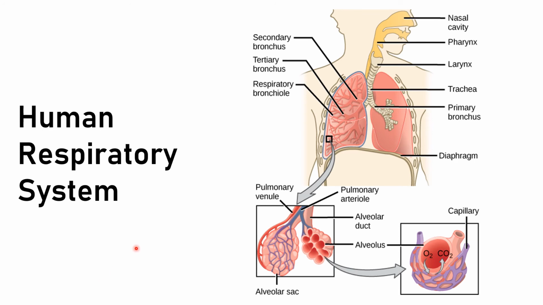Now in our human respiratory system, when we breathe in, air goes through the nasal cavity, right? Through the nasal cavity we have two openings, then air goes through the pharynx. This is a part which is in your throat, right? And this is a part which is a common opening of food and air, pharynx. Okay, then it comes to larynx. Larynx is nothing but your voice box, right? And from larynx it goes to trachea.